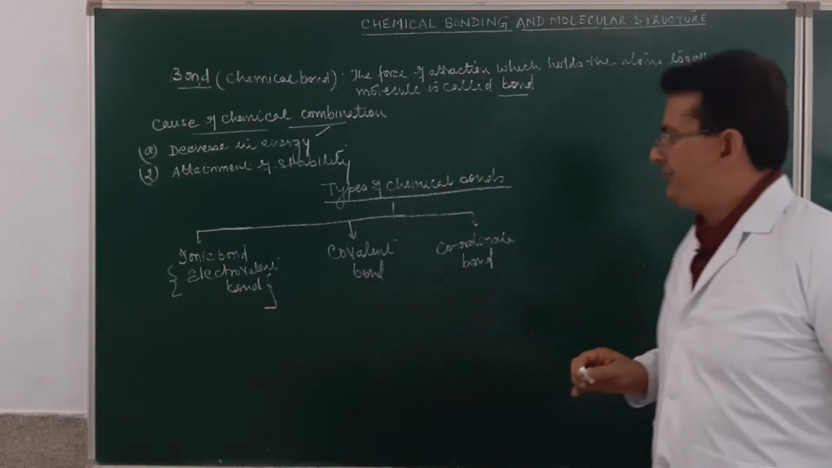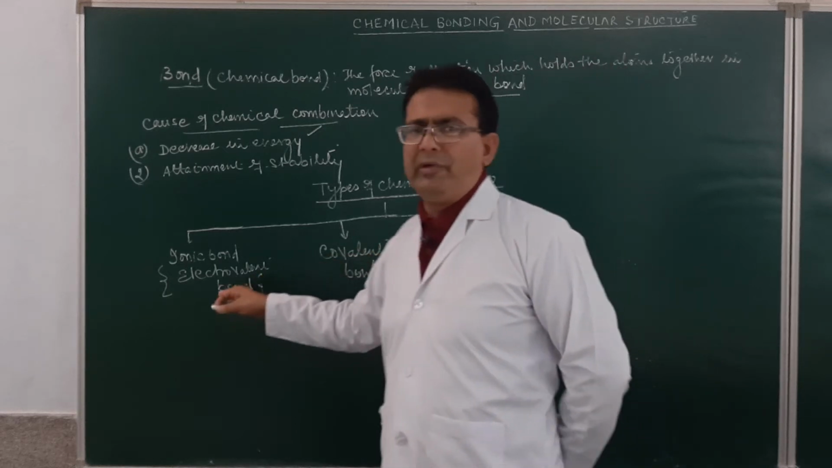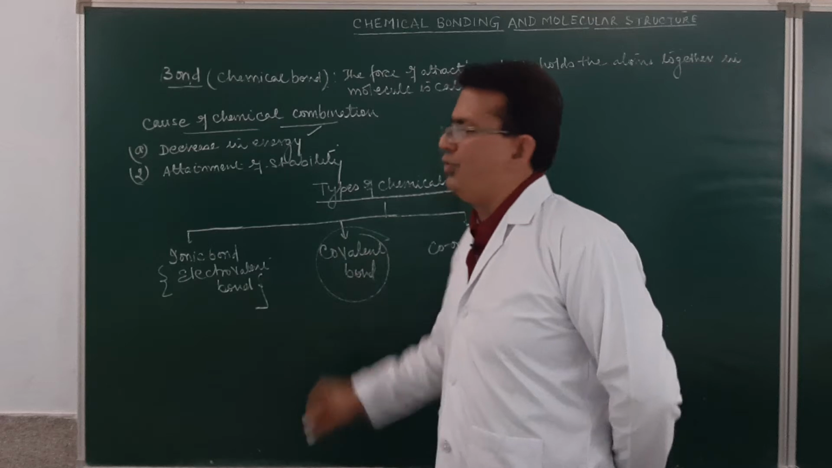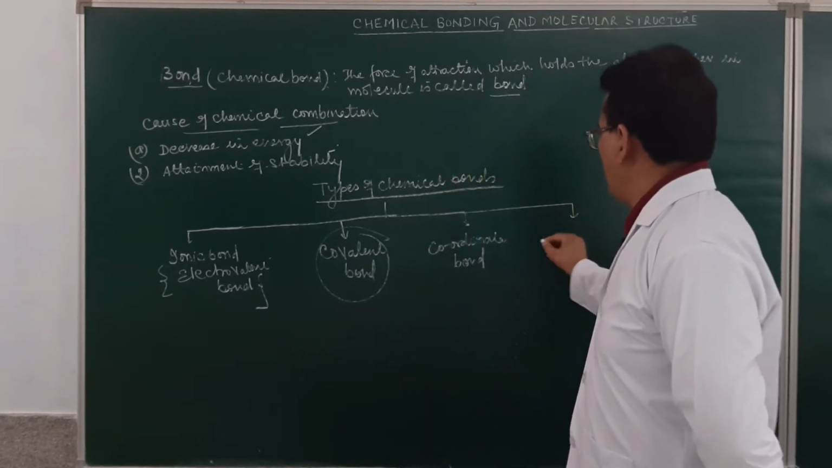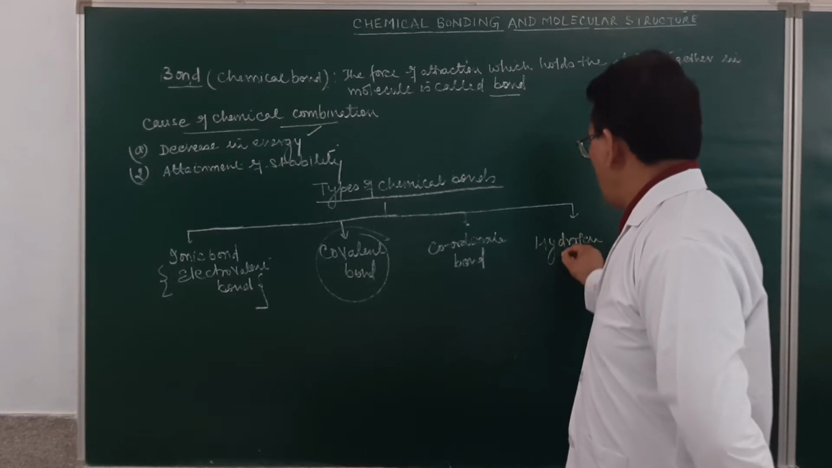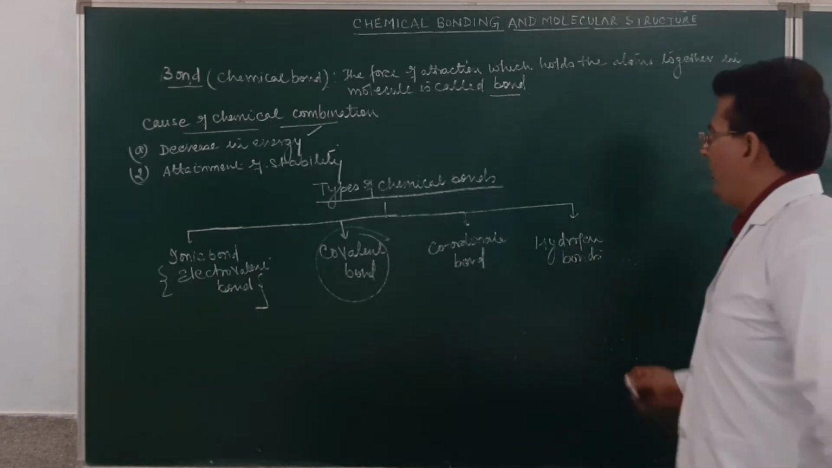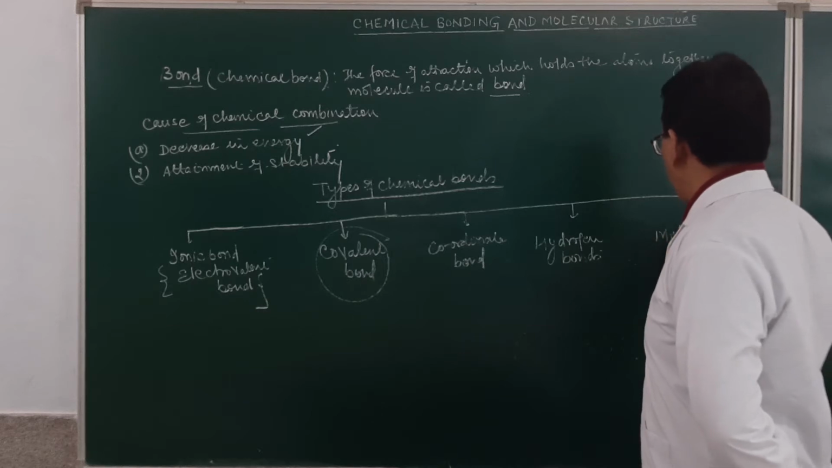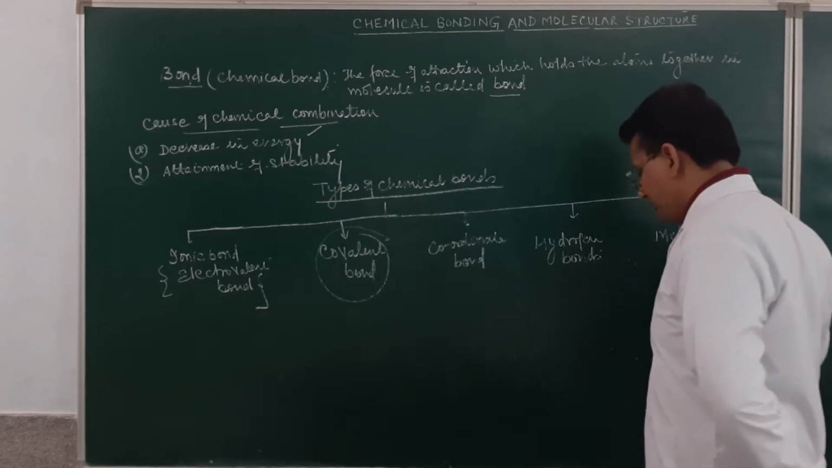Am I clear, students? Apart from that, students, these will be the 3 main bonds we will be discussing in this chapter, out of which the major concept will come in the covalent bond. Apart from that, we will be slightly discussing what hydrogen bonds are, and then we will also discuss the metallic bond. A brief discussion of all this will be done as per the syllabus.